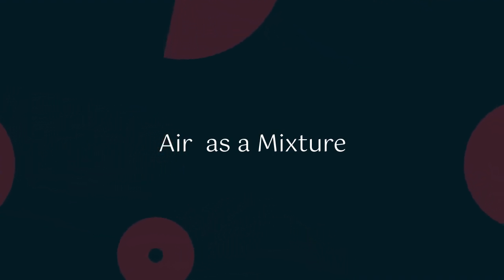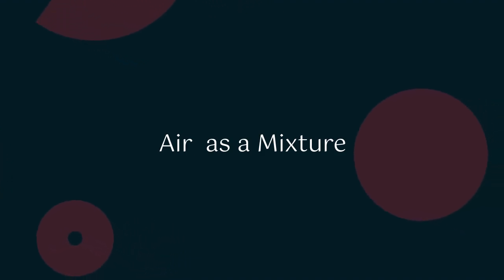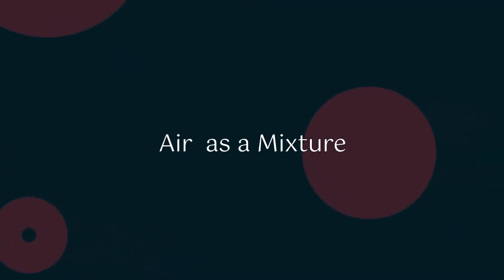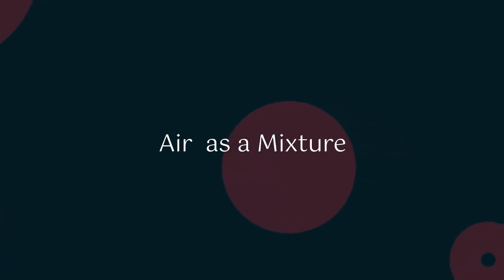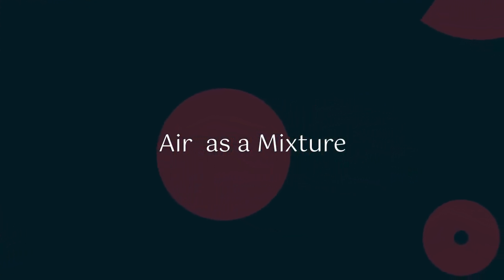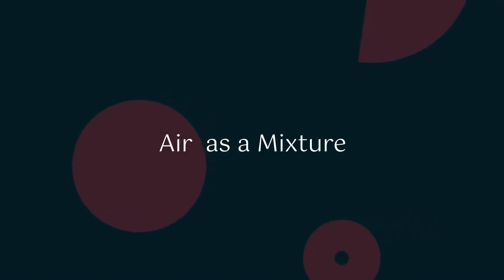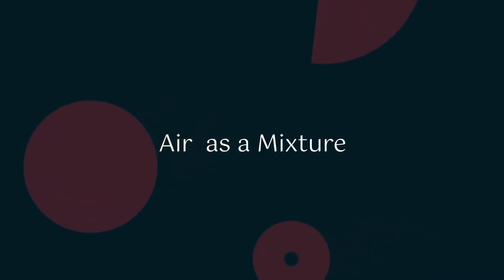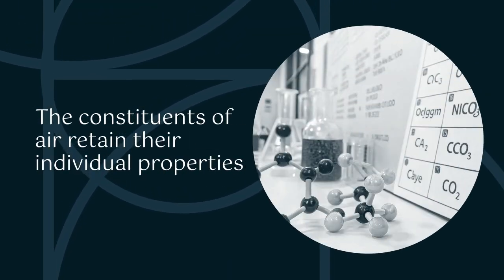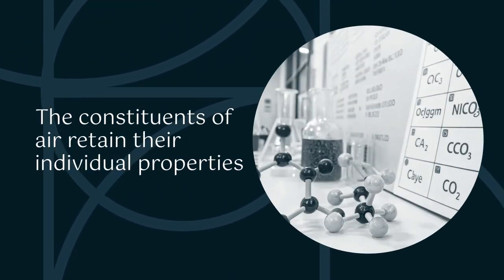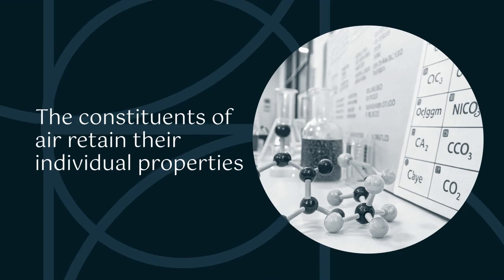For example, remember one of the separation methods or techniques we looked at in our previous lesson is fractional distillation. So fractional distillation is the method which is used to separate air into its physical constituents. So we also have another evidence for the existence of air as a mixture. Now, the constituents of air retain their individual properties.